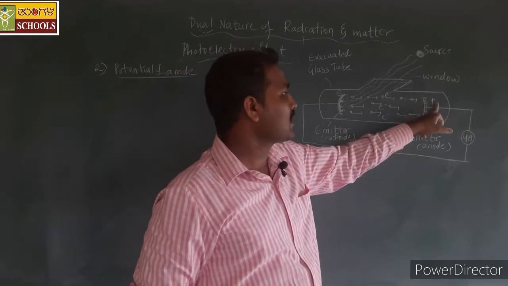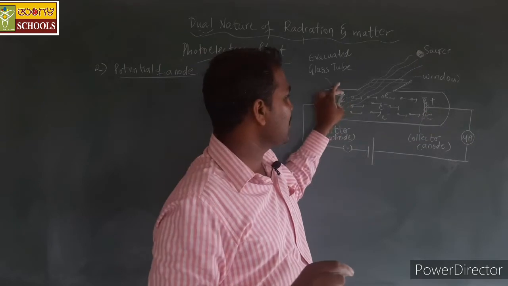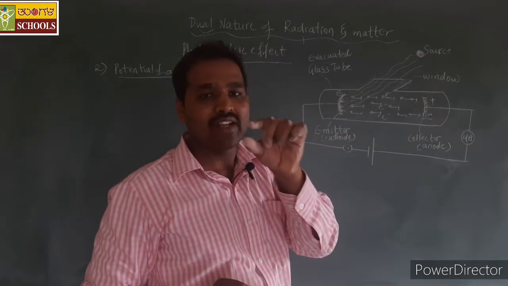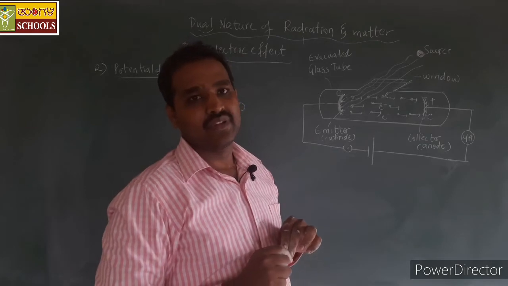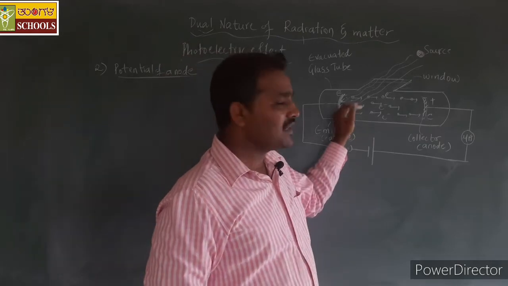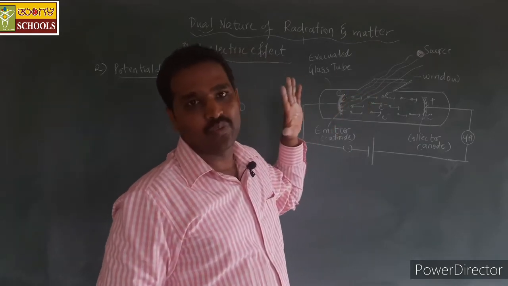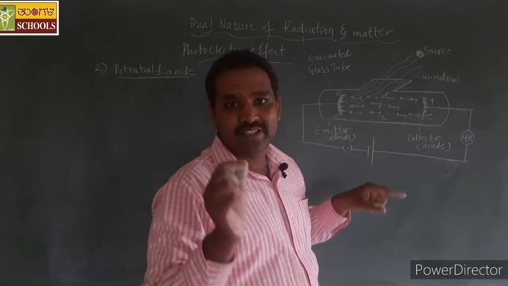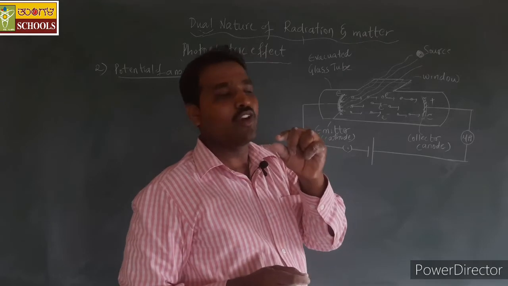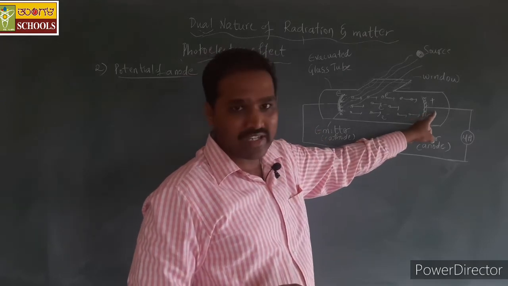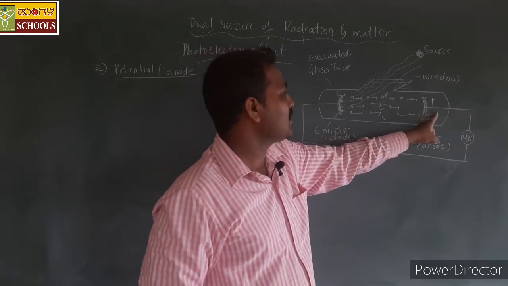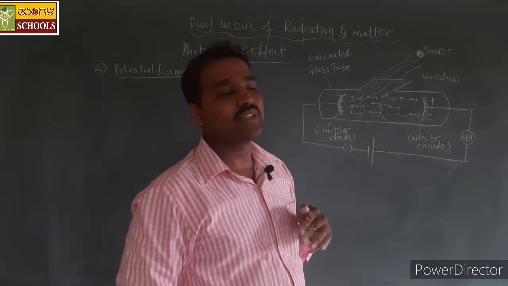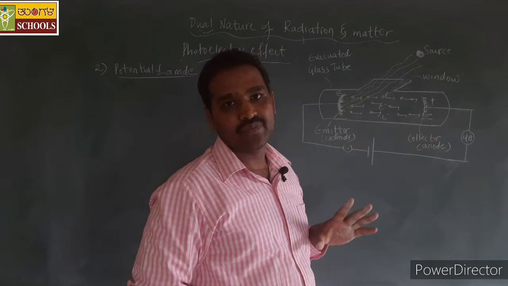Even though the collector plate potential is 0, some electrons may reach it, so we will have some very small finite value of current, but it will not be equal to 0. When the potential is more, there is more current. Current increases with the anode potential.